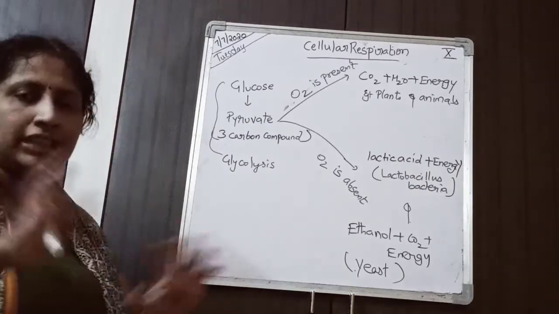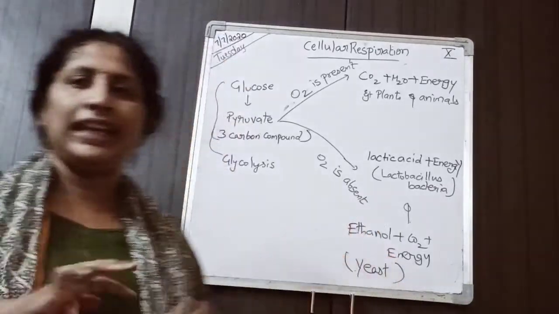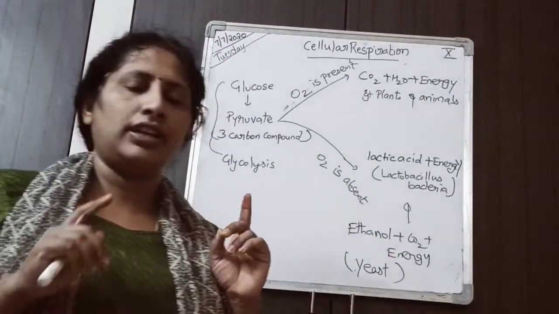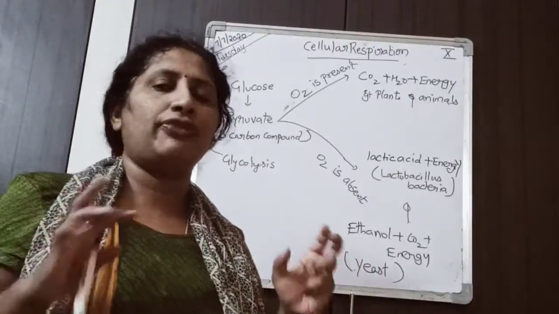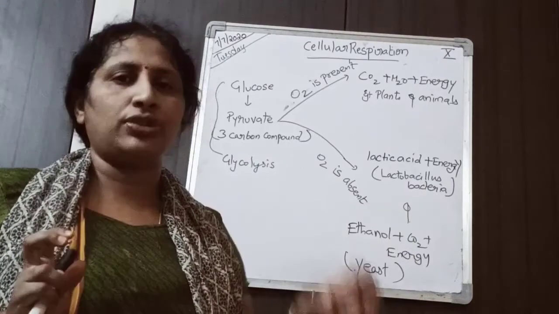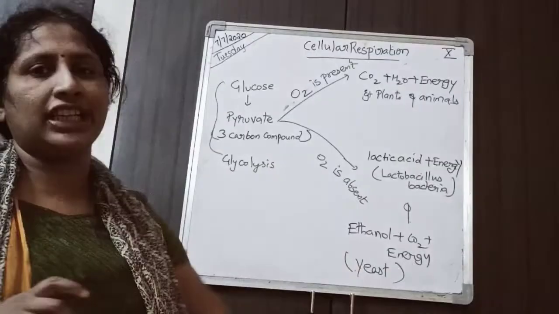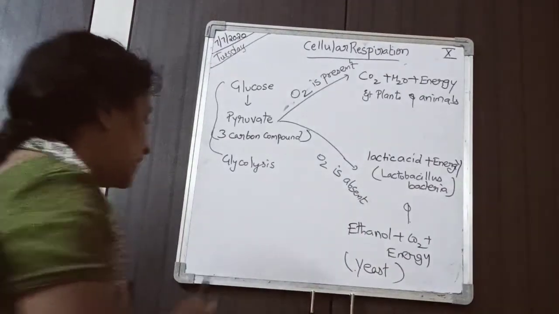Now this is in your textbook, where a simple brief description is given for cellular respiration. This is a very important flow chart you need to remember, and if a cellular respiration question is given, you should definitely draw this flow chart. It is very simple.